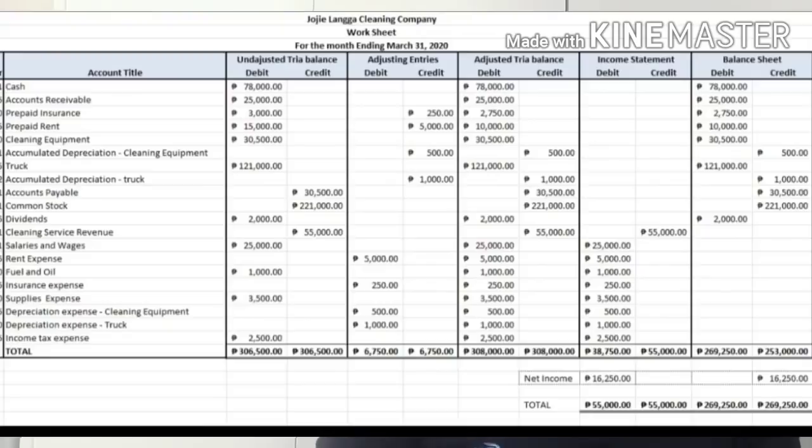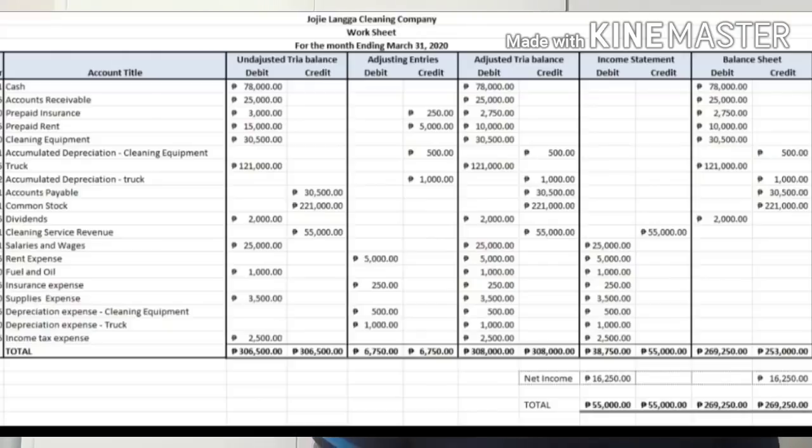Now we have a total debit in the income statement of 38,750 and a total credit of 55,000. So there's a difference. How much is the difference? 16,250. As you notice, the revenue of 55,000 is higher than the expense of 38,750. So we have a net income of 16,250. And also we have another column here in the worksheet called balance sheet.